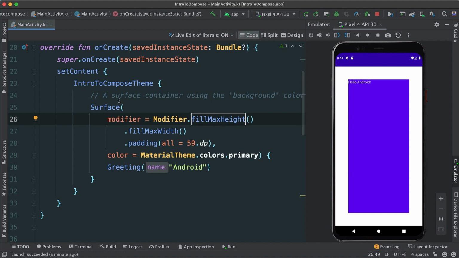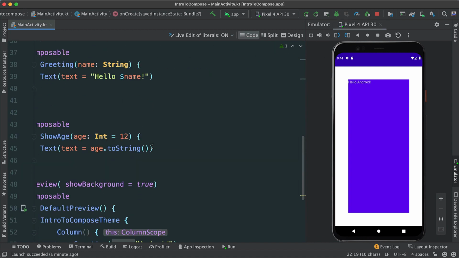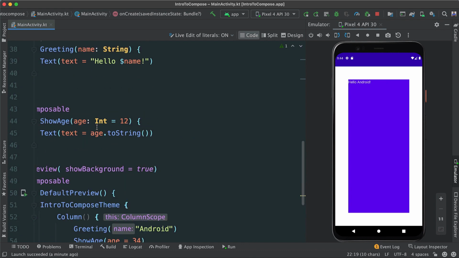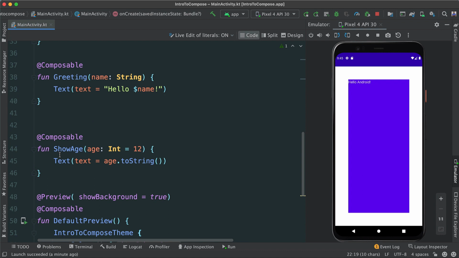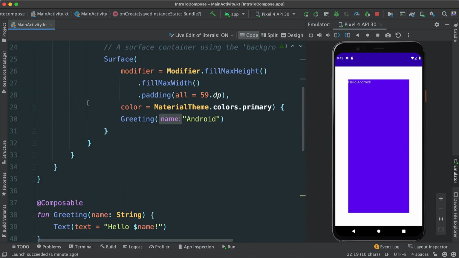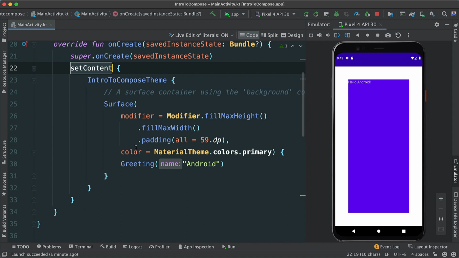Obviously, I went straight to our set content, and in that case, to preview or to see the changes, I have to run, right? I could have done the same thing here as well in our preview or inside of this composable. It doesn't matter, right? But I just know that at the end of the day, if I want to push all of those changes so I can see in a screen, I have to put inside of our set content.